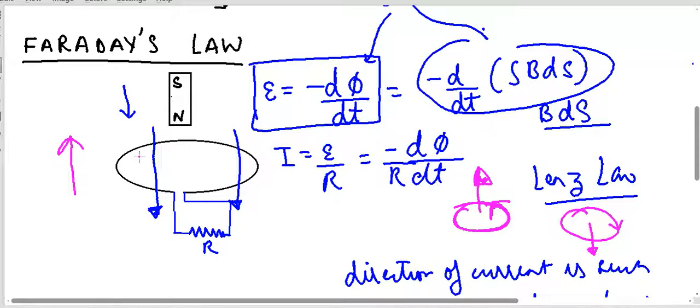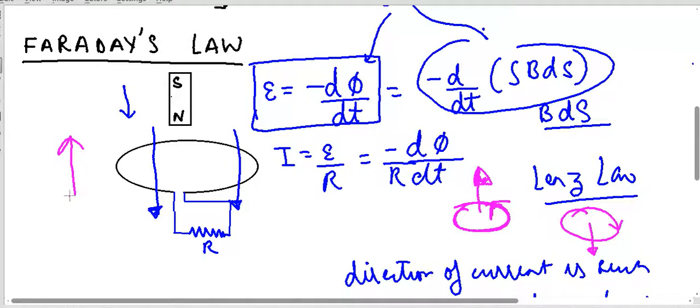Lenz's law states that the current will be produced in such a way which will oppose this increase in number of magnetic lines which are going in downward direction. So how can I oppose the magnetic lines of force going downward?